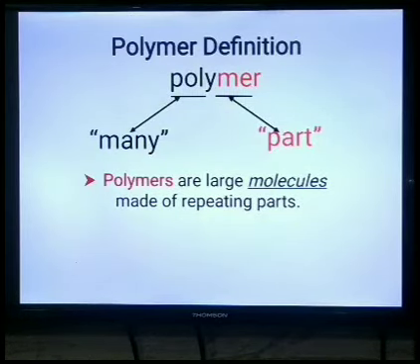Here we discuss the definition of polymer. The word polymer comes from two Greek words, poly plus mer. Poly means many and mer means parts or units. Means poly plus mer, that is, many parts joined together to form the polymer. Polymers are large molecules made of repeating units or repeating parts. The repeating part is the monomer, that is the mer, and this repeating part is a chemical compound.